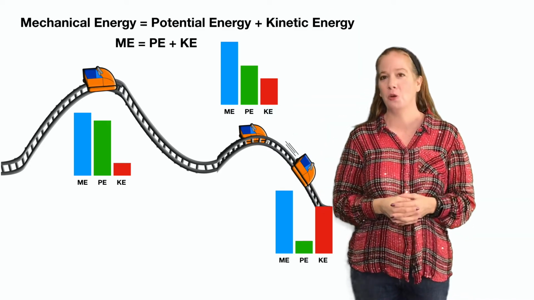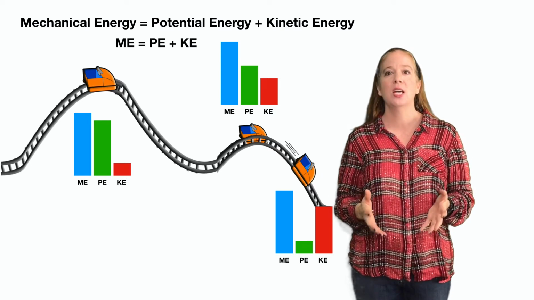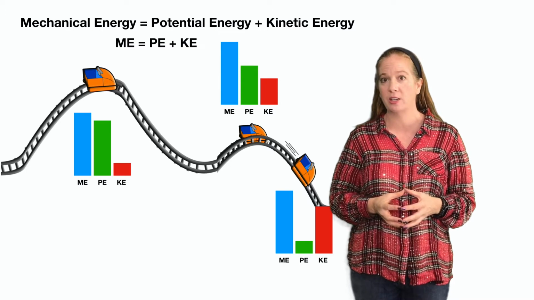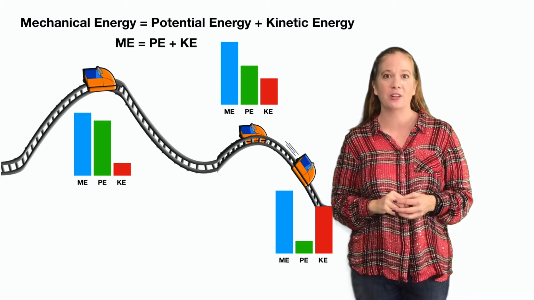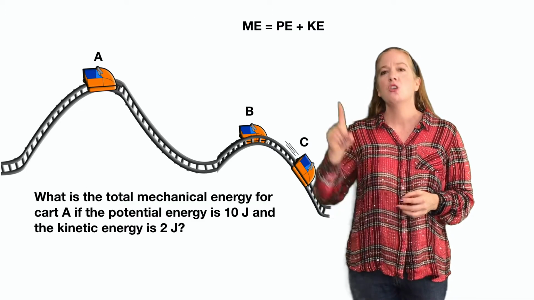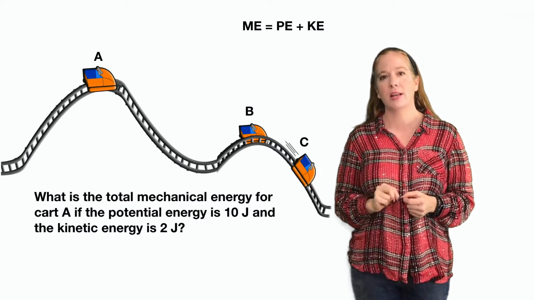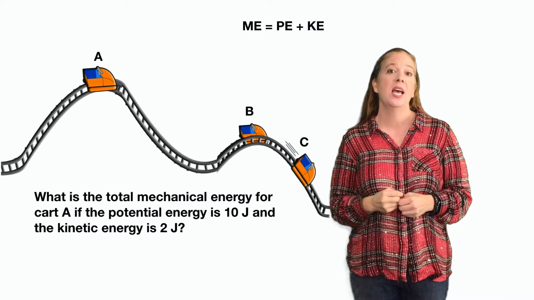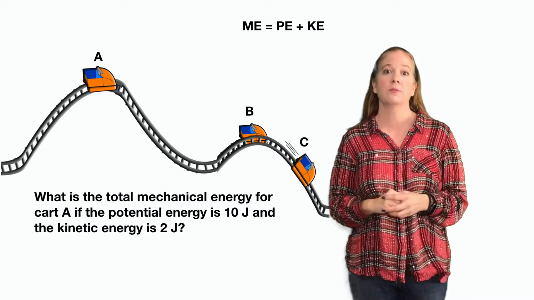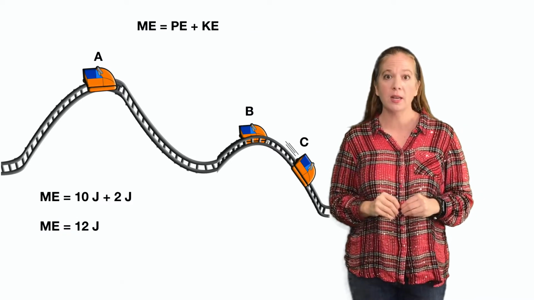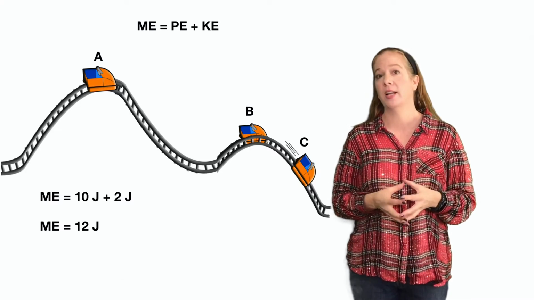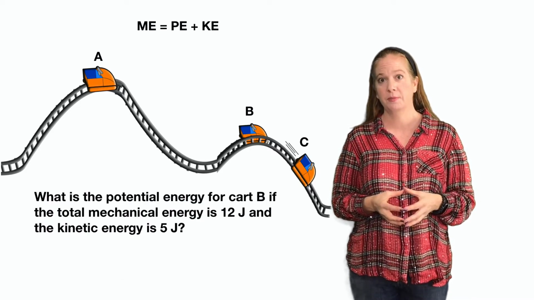To find the total amount of mechanical energy, we use the formula mechanical energy equals potential energy plus kinetic energy. So what is the total mechanical energy for cart A if the potential energy is 10 joules and the kinetic energy is 2 joules? We plug it into the formula. 10 joules plus 2 joules gives us a mechanical energy of 12 joules.